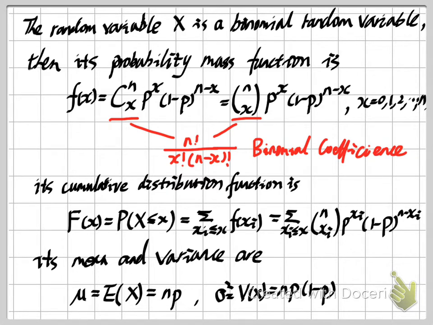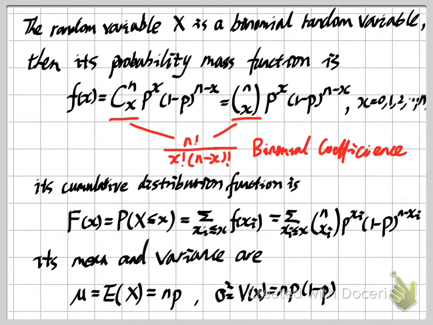And the standard deviation of a random variable is equal to the square root of the variance. So the standard deviation sigma of this random variable is the square root of n times p times 1 minus p.